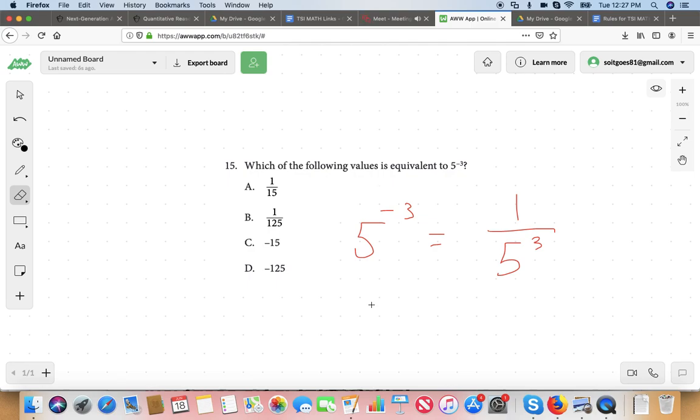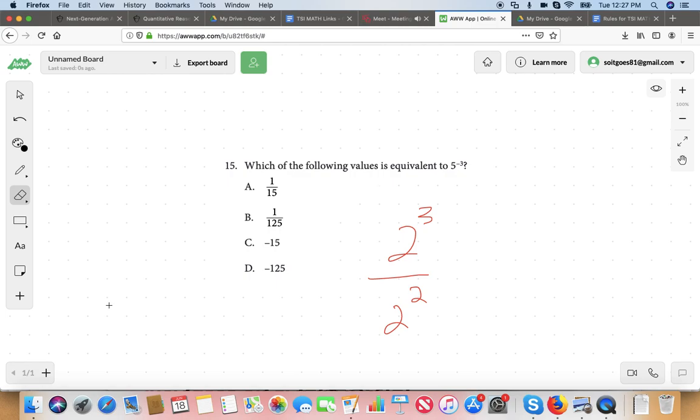Maybe you don't understand why it equals that. Is that where you're stuck? I don't understand why, but I see what you do. Yeah. Let me try to explain why. I'm going to give you some concrete examples here and avoid variables. Let's say 2 to the power of 3 over 2 to the power of 2. Let's start there.